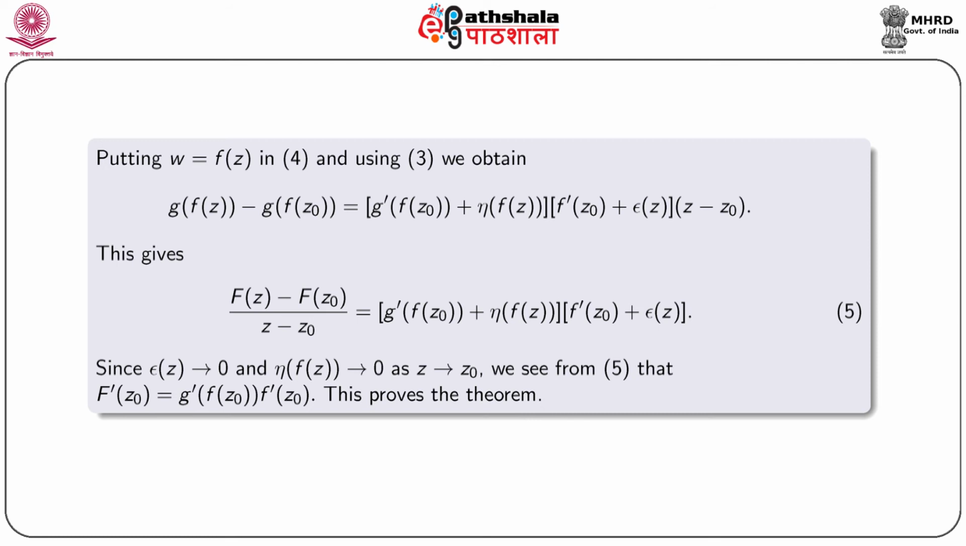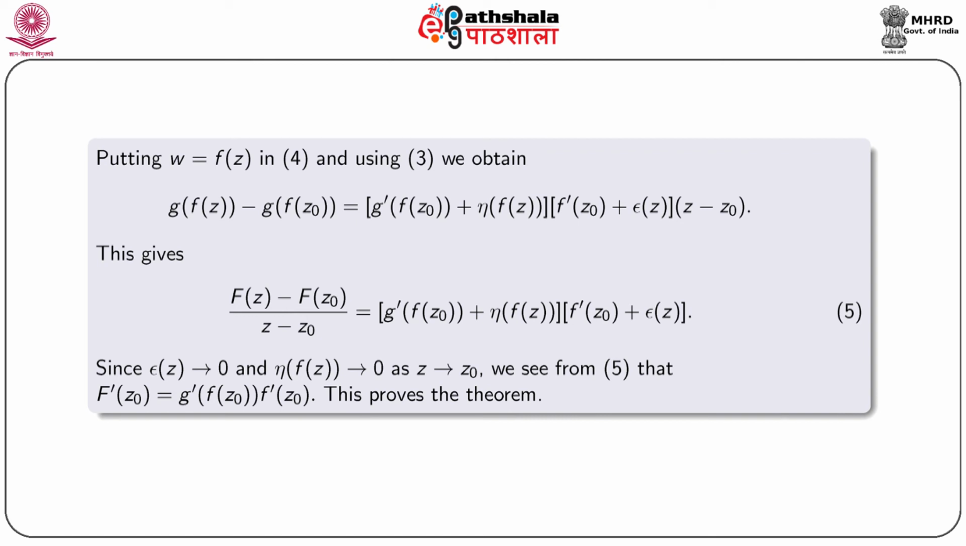Now, putting w equal to f(z) in number 4, and if we use 3, then we obtain g(f(z)) minus g(f(z0)) that is equal to [g'(f(z0)) + η(f(z))] into [f'(z0) + ε(z)] into (z minus z0), and from this we get [F(z) minus F(z0)] by (z minus z0) is equal to [g'(f(z0)) + η(f(z))] into [f'(z0) + ε(z)].